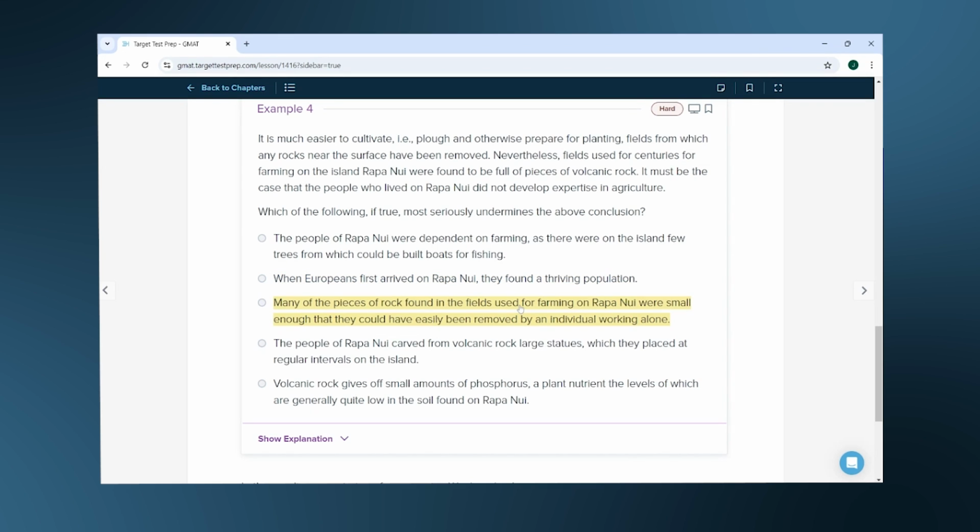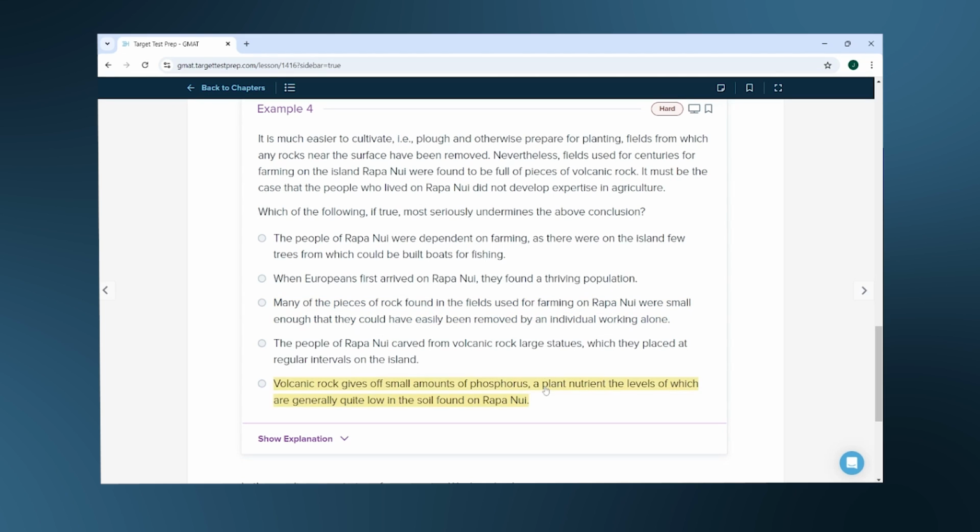C, many of the pieces of rock found in the fields used for farming on Rapa Nui were small enough that they could have easily been removed by an individual working alone. Again, this choice requires more mental acrobatics than should be employed in your exam. This, to me, is what separates easy questions from hard questions, that more of the answers could be explained to answer the question. So you've got to look for that very clear relationship.